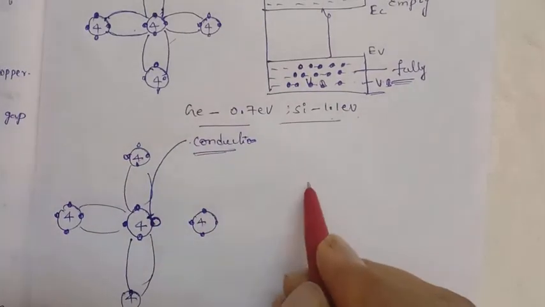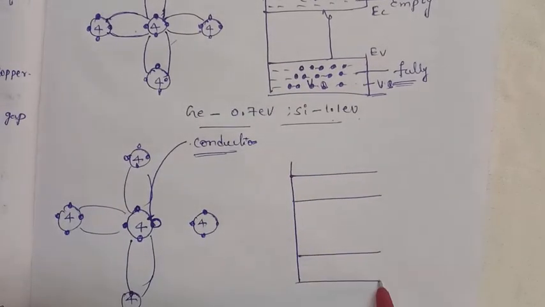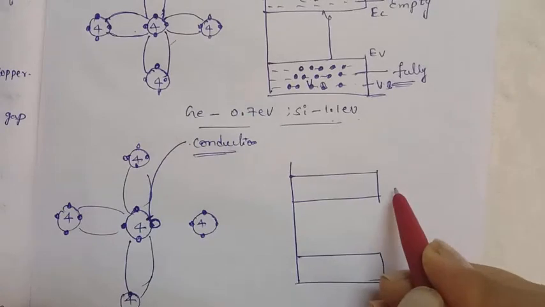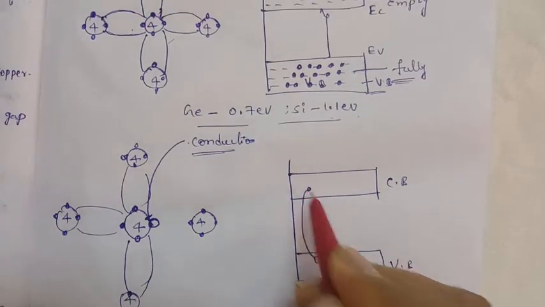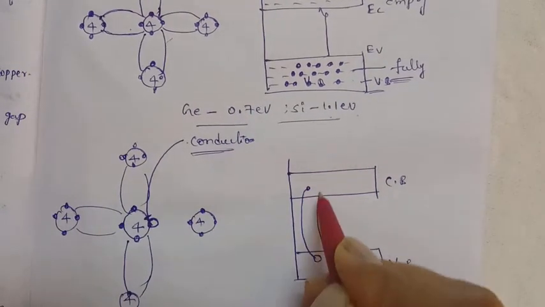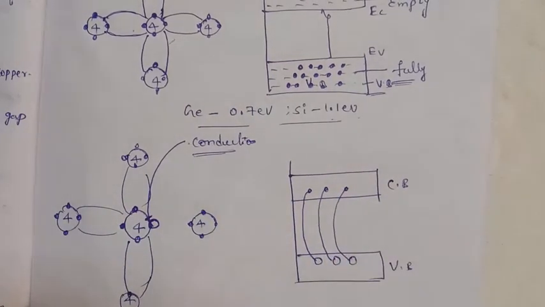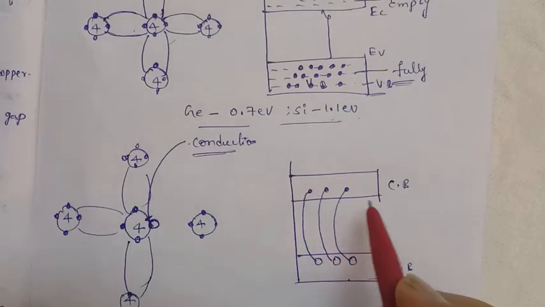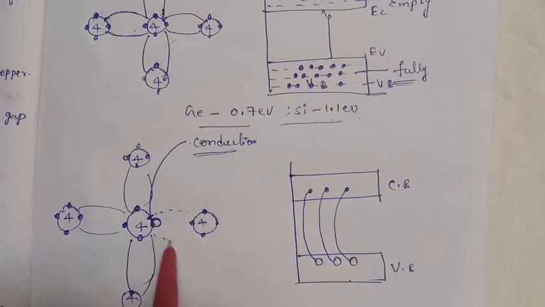You have to observe this in an energy band diagram. It is the conduction band and the valency band. Here one vacancy is created, which means one electron is created. One vacancy, one electron. So vacancies are created in the valency band and free electrons are created in the conduction band. By supplying energy, the covalent bonds break automatically.